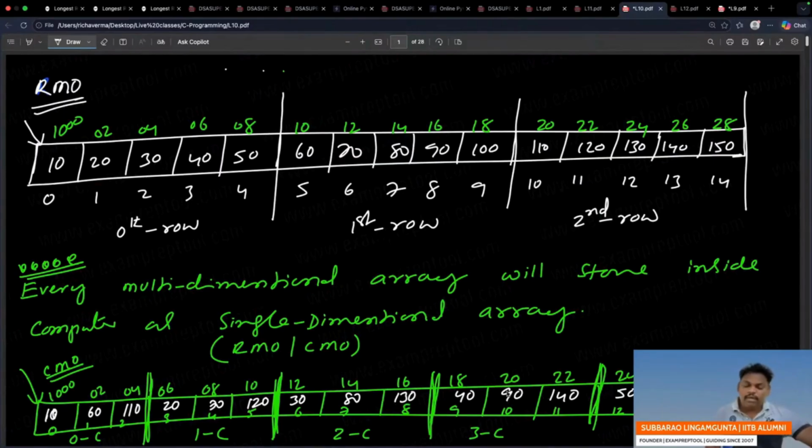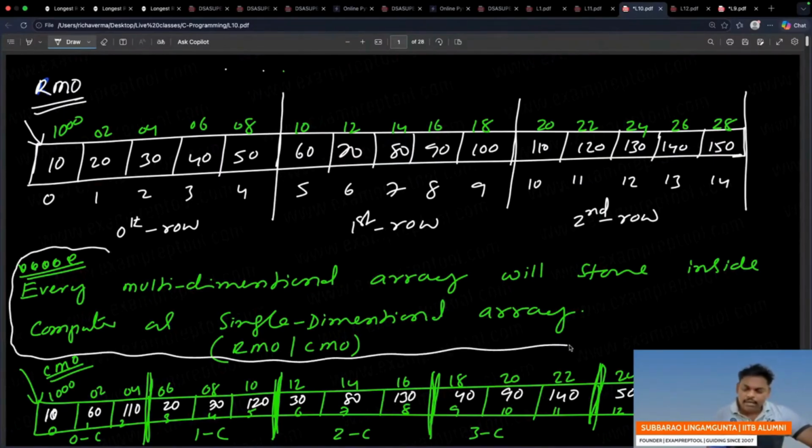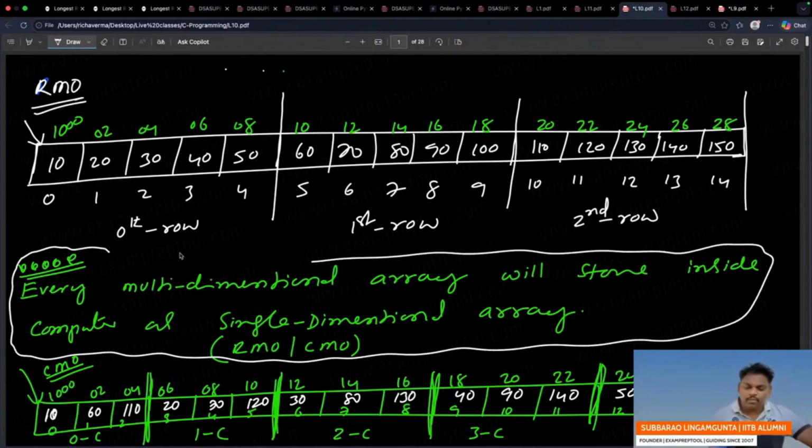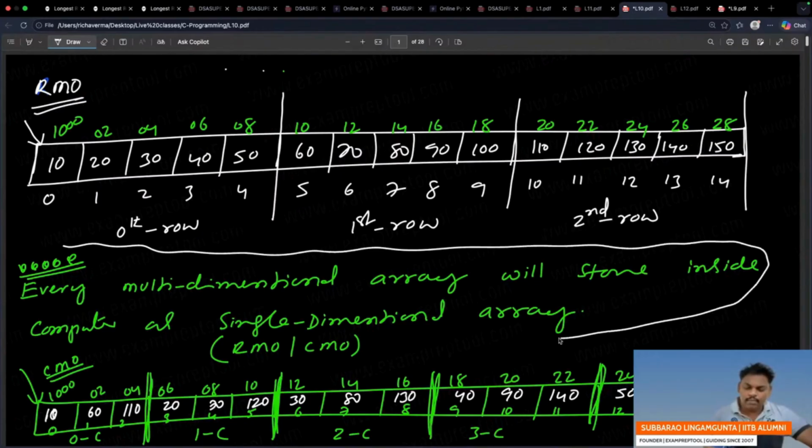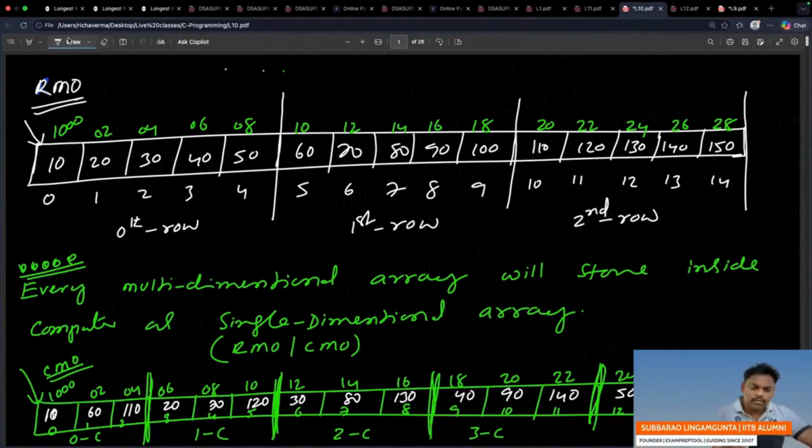But remember, the final conclusion is every multi-dimensional array inside a computer will store as a single dimensional array. How? Either row major or column major. It will store as row major or column major.